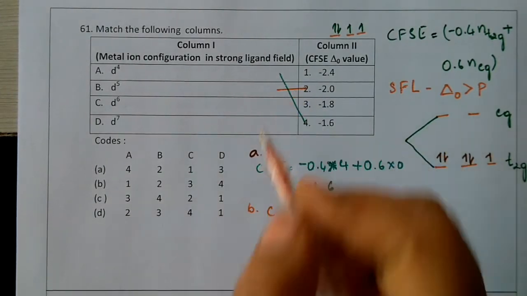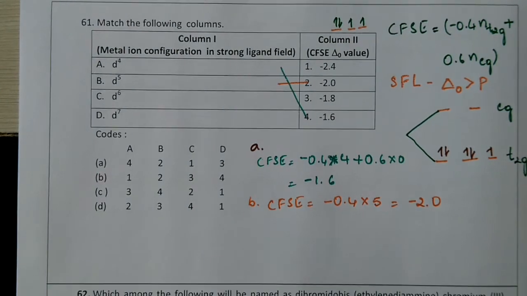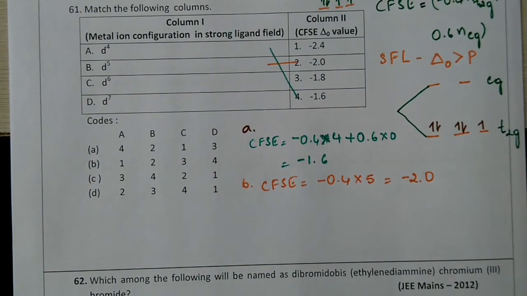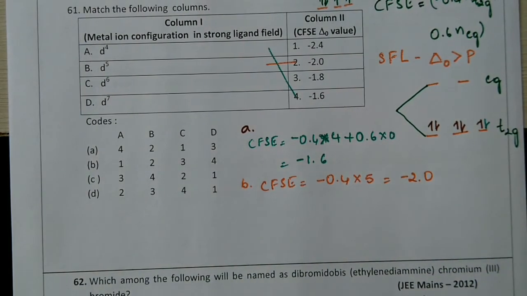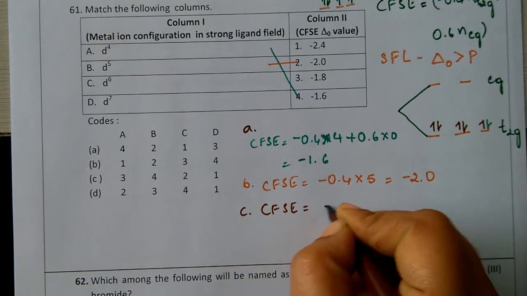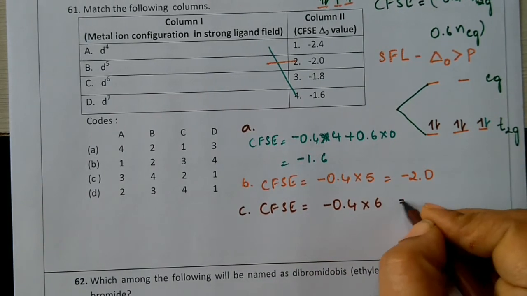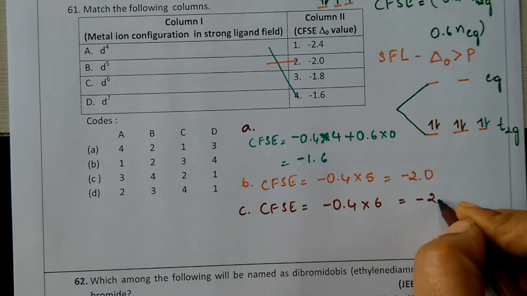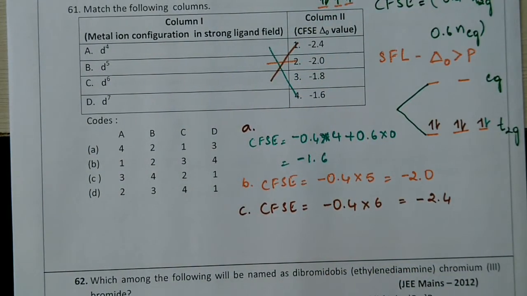Next one, it is D6. D6 means the 6th electron will join here itself. So for C, CFSE is equal to minus 0.4 into 6 electrons in the T2G set. 6 fours are 24, minus 2.4. That is the third one.